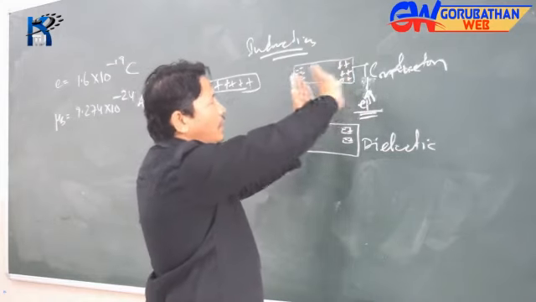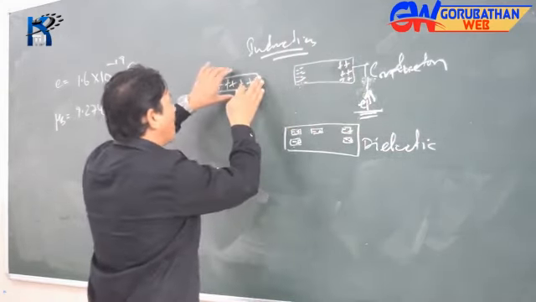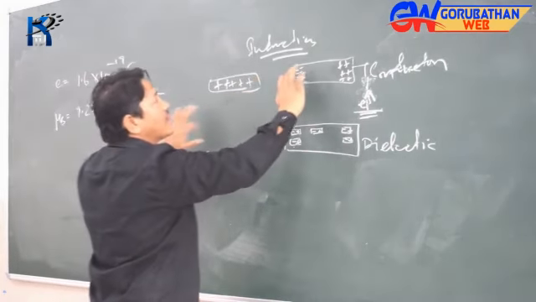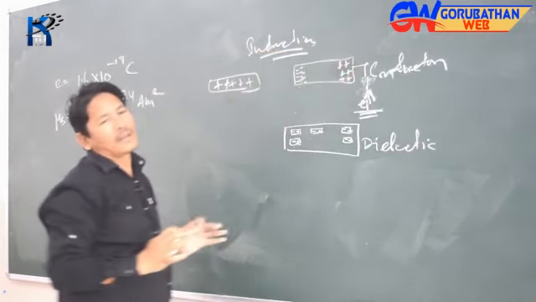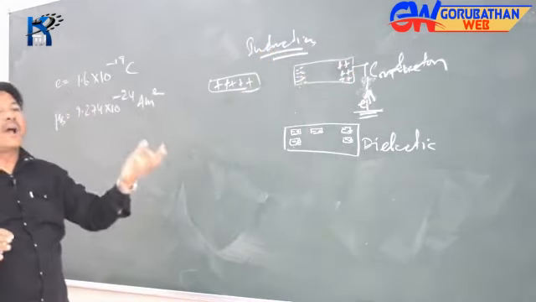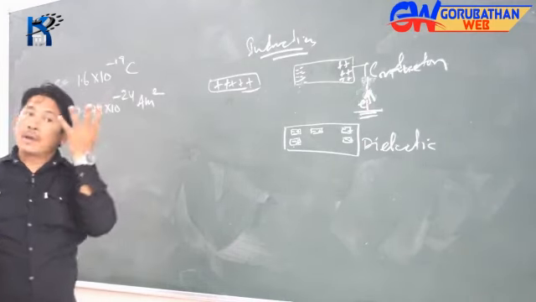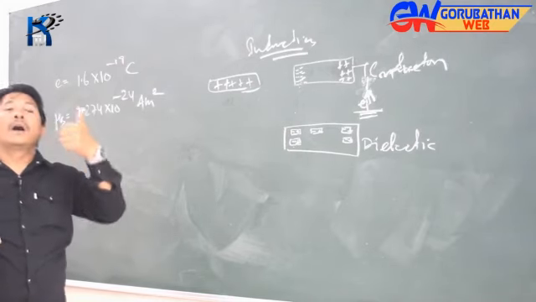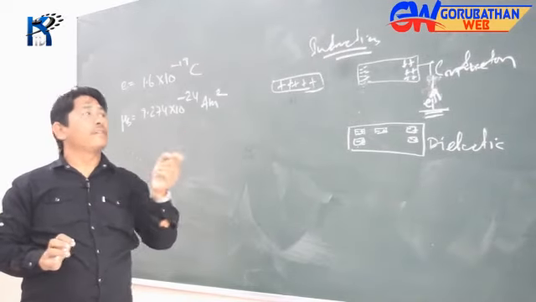Whereas if I simply remove this positive inducing body from here, then these negative charges will spread over there, and this body becomes negatively charged. That is how I can charge a body with the help of induction. So there are two methods by which I can charge a body. Number one is friction, and the second is induction.